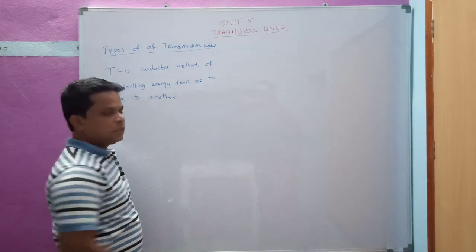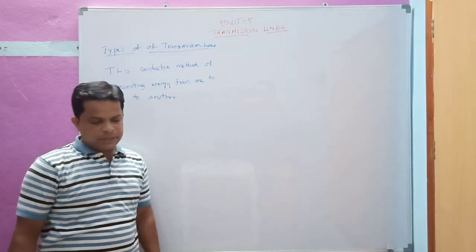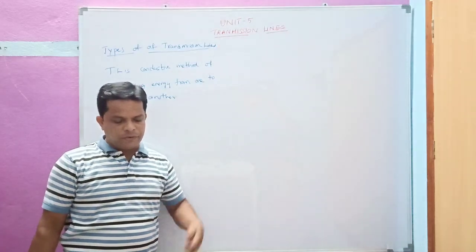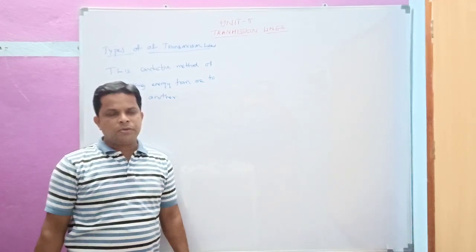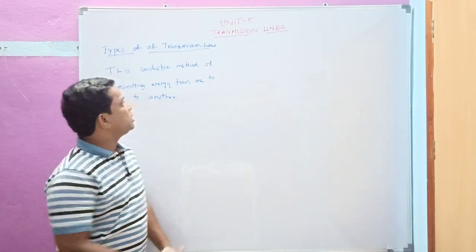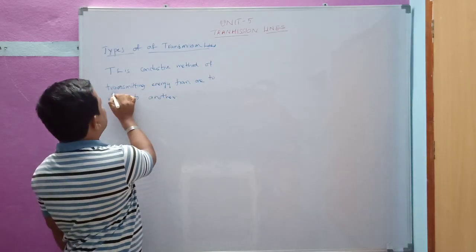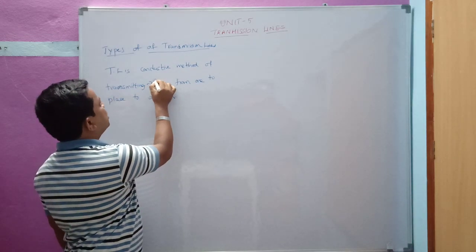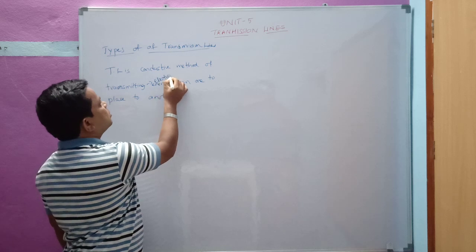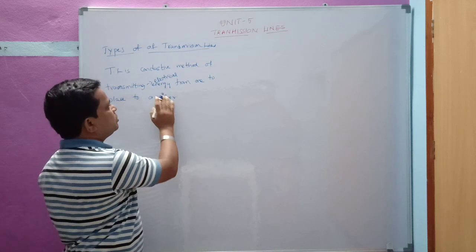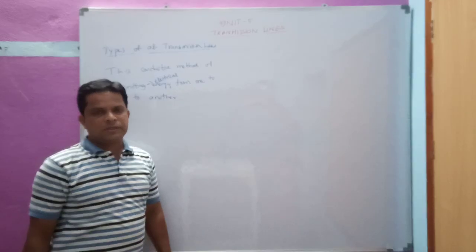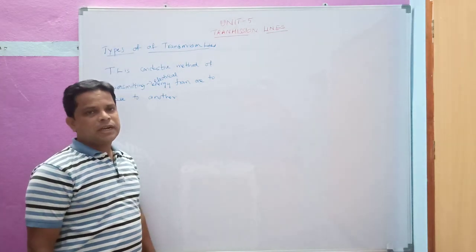It is a conductive method of guiding electromagnetic energy or electrical energy. So we are guiding electrical energy from one place to another place. That is what the transmission line definition means.